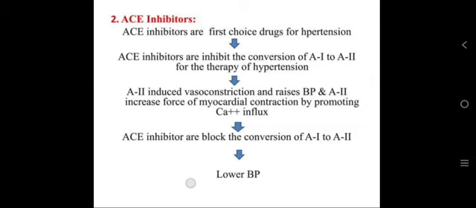Then ACE inhibitors. These drugs are the first choice for hypertension. ACE inhibitors inhibit the conversion of A1 to A2 for the therapy of hypertension. A2 induces vasoconstriction and raises BP, and A2 increases the force of myocardial contraction by promoting calcium influx. When ACE inhibitors block the conversion of A1 to A2, it leads to lowering of the BP.